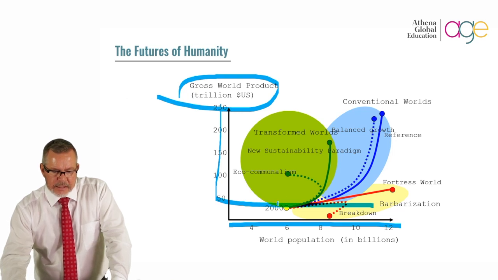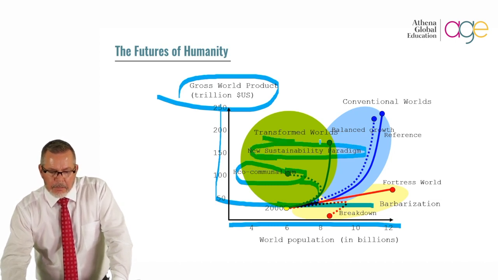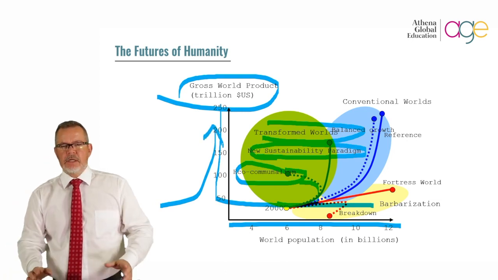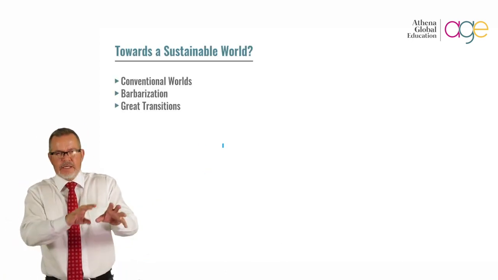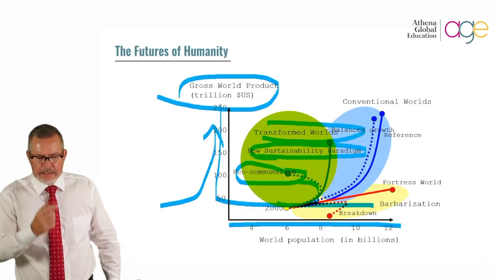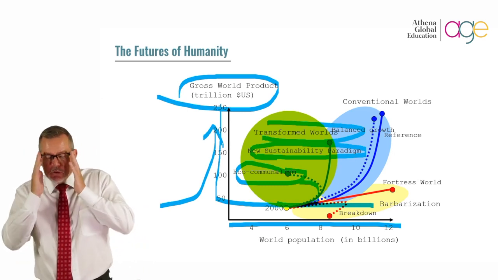So you can see that here I have this eco, and here I have this new sustainability paradigm. And so this is what we talk about when we're looking at what is known here as transitions. What are we doing with that? How are we reading the indicators?